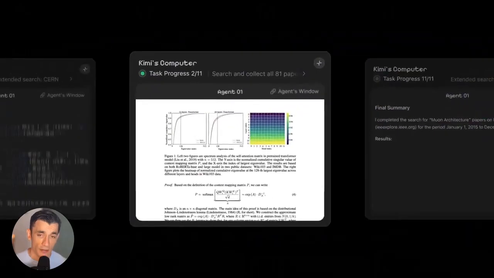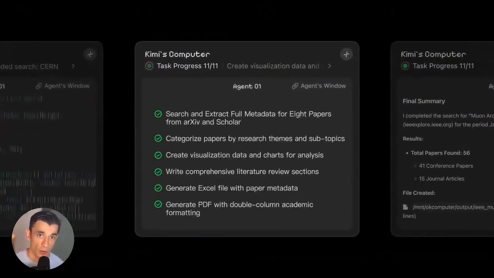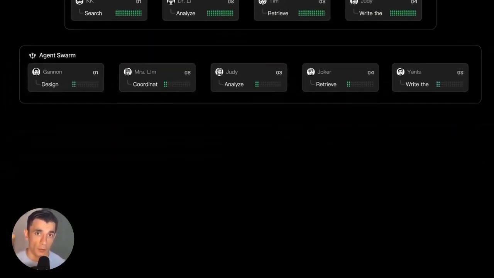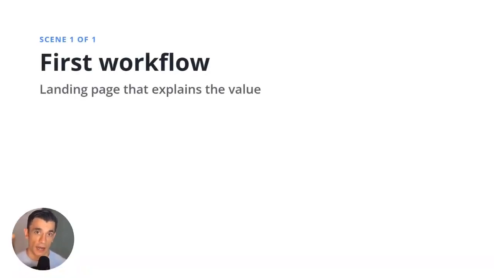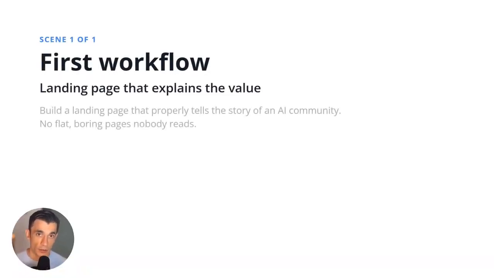Let me walk you through exactly how that could work, using real workflows built around growing the AI Profit Boardroom itself. First workflow. This one is for building a landing page that actually explains the value of an AI community properly, instead of a flat, boring page nobody reads.